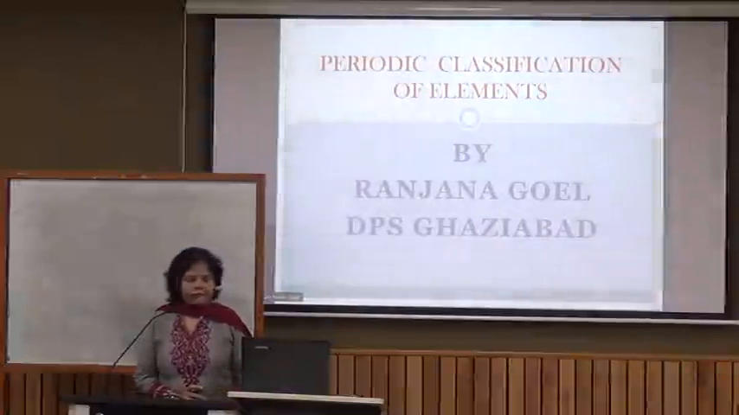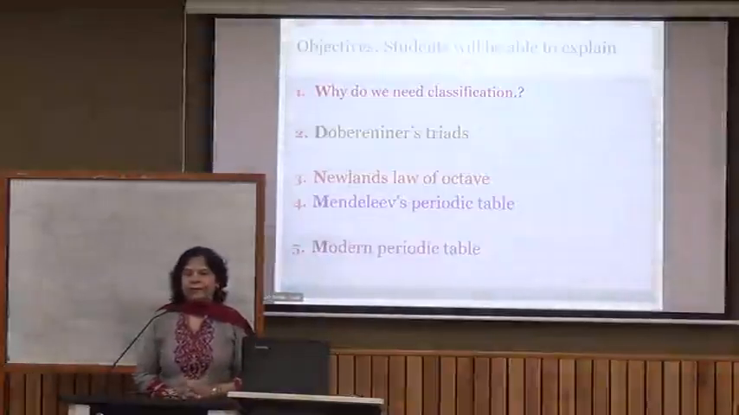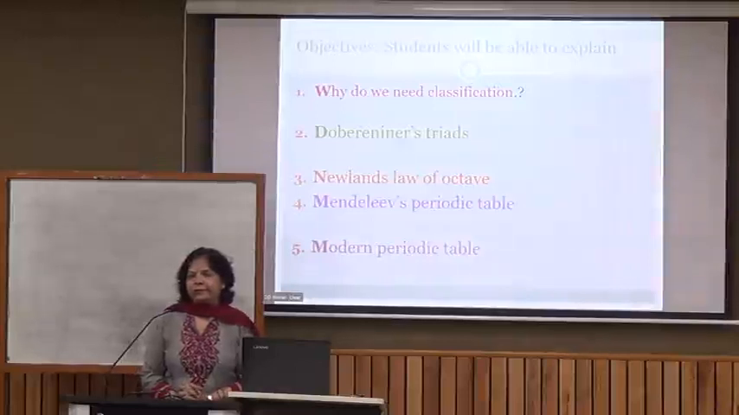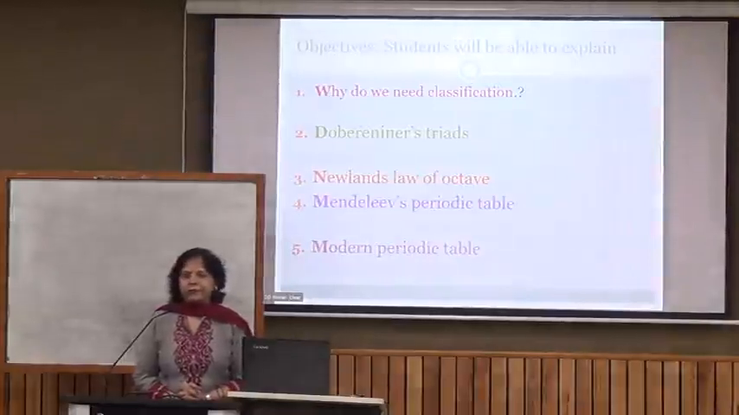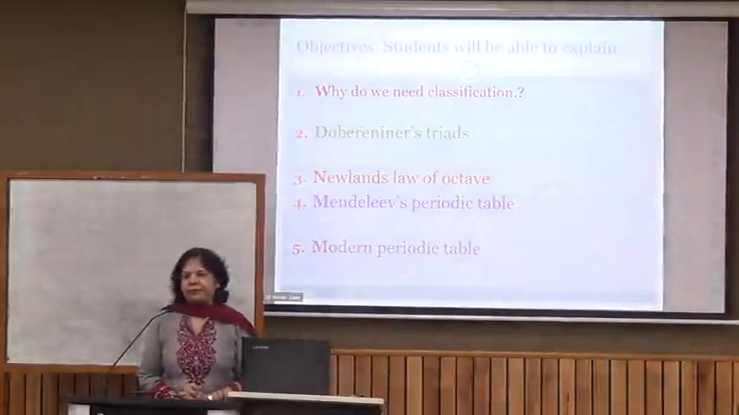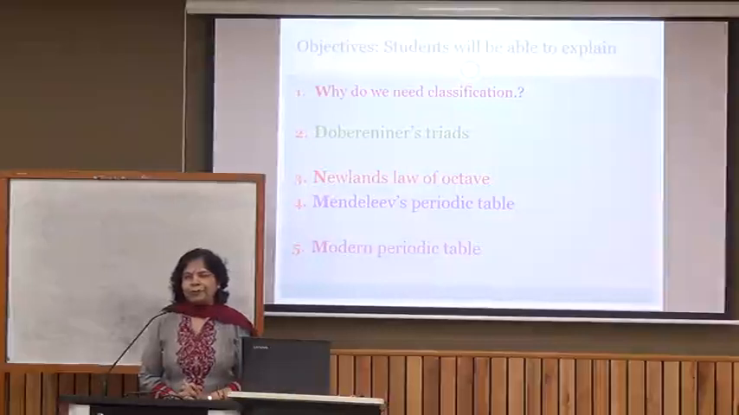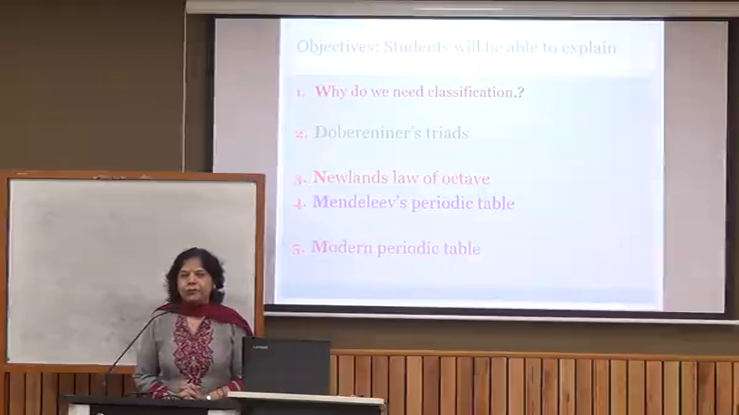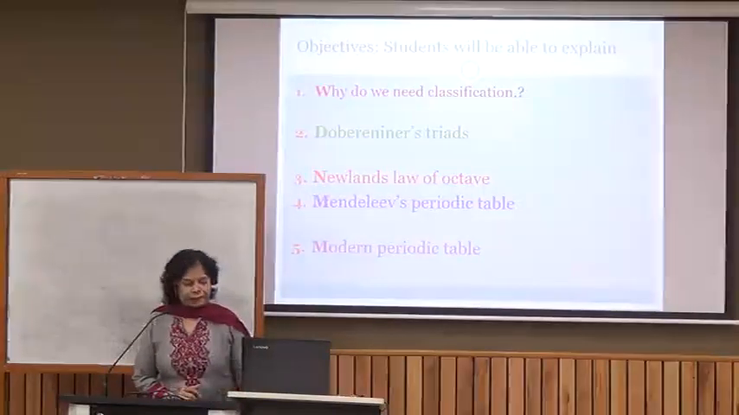First of all, we should understand what will be the learning outcomes. After studying this chapter, you will understand what is the need of classification. You will be able to explain the early efforts made by the scientists, Dobereiner's triads, Newlands' law of octaves. You will study about Mendeleev's periodic table. You will be able to explain Mendeleev's periodic law as well as the characteristics of Mendeleev's periodic table. You will be able to explain the modern periodic table and what is the variation of properties across the period and down in the group. So let us start with the chapter.